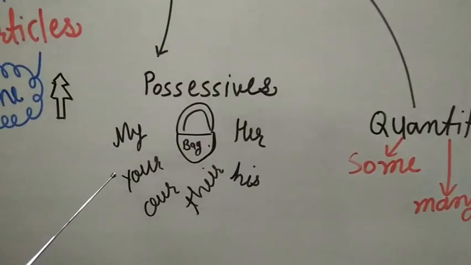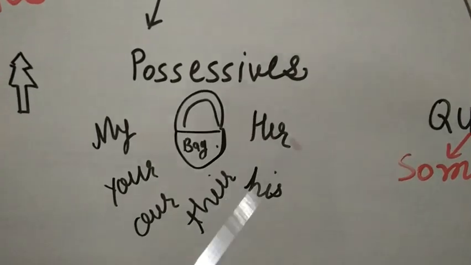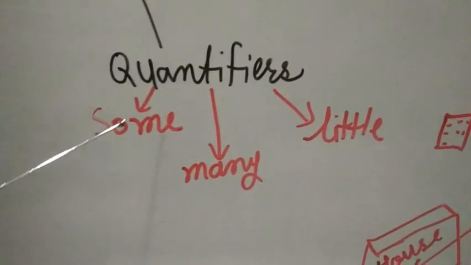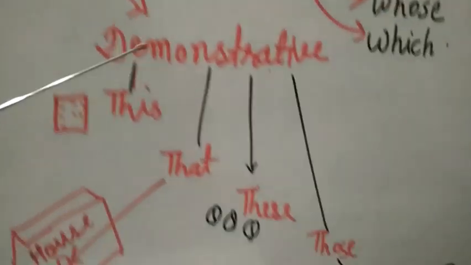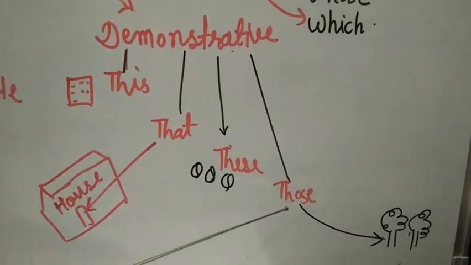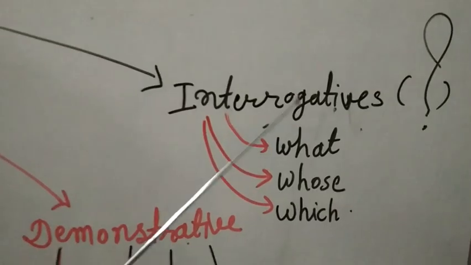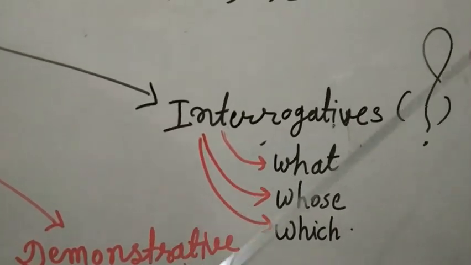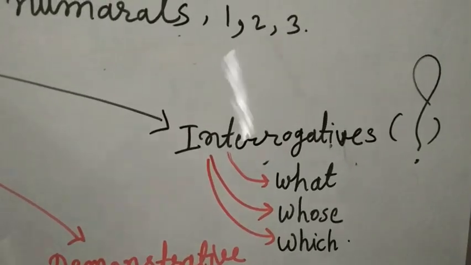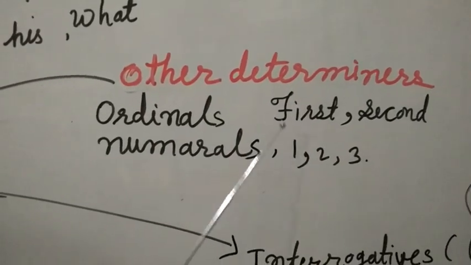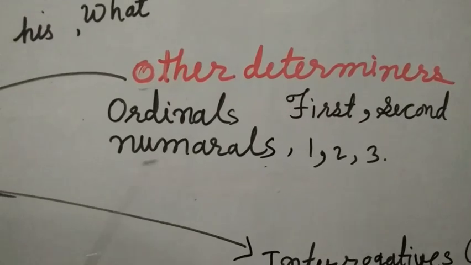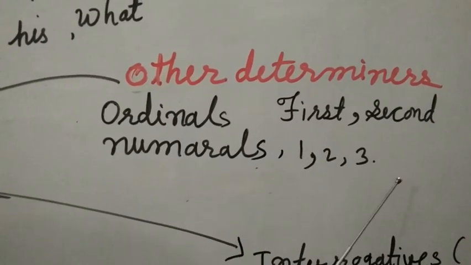Possessives. My, your, our, their, his, her. Quantifiers. Some, little, many. Demonstratives. This, that, these, those. Interrogatives. Which words are asking the question? What, whose, which. Other determiners. Ordinals. First, second. Numerals. 1, 2, 3.